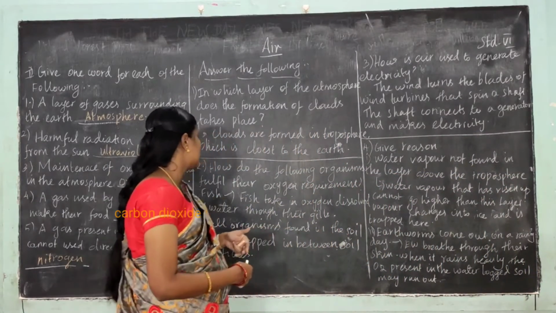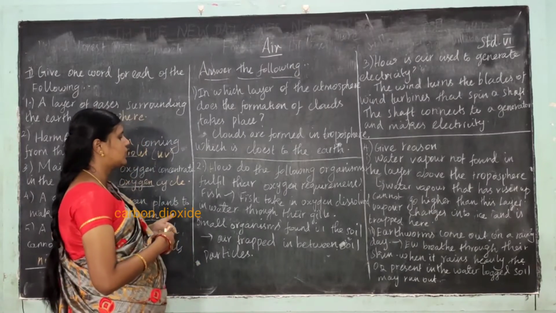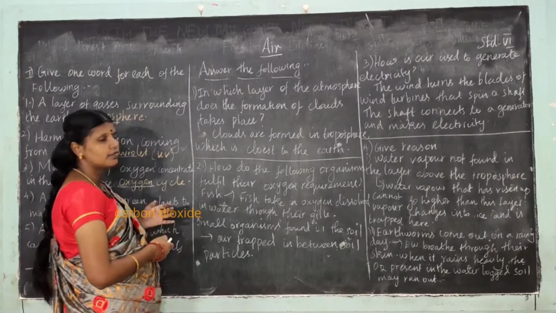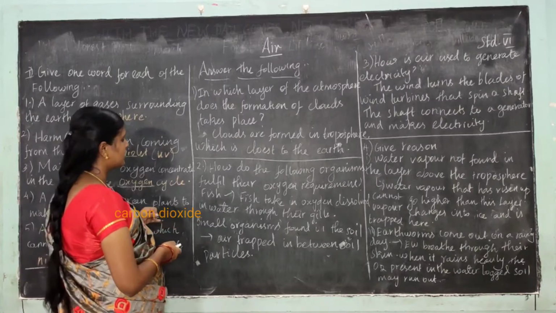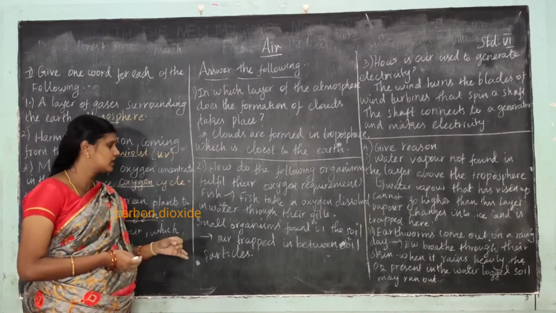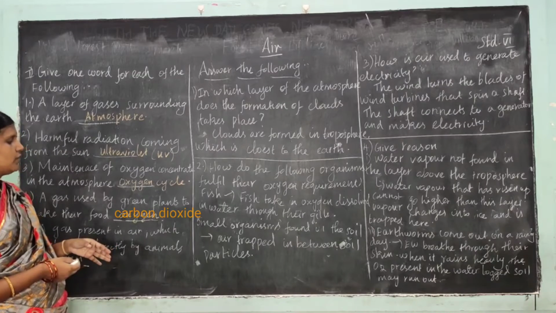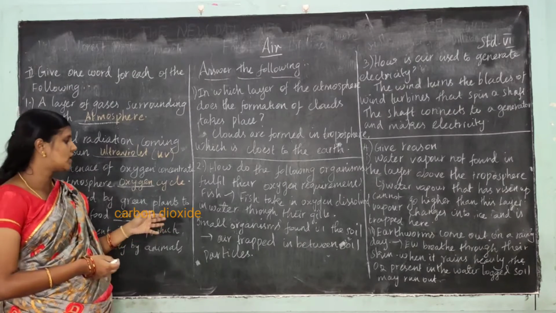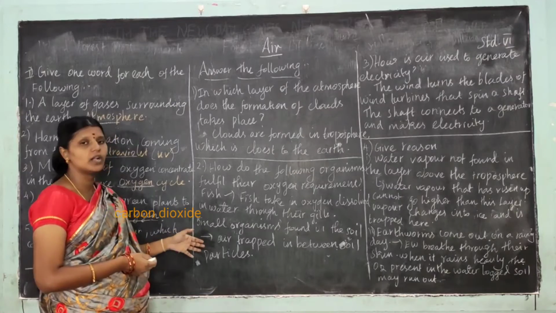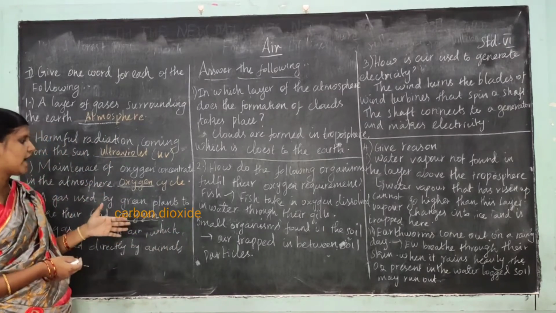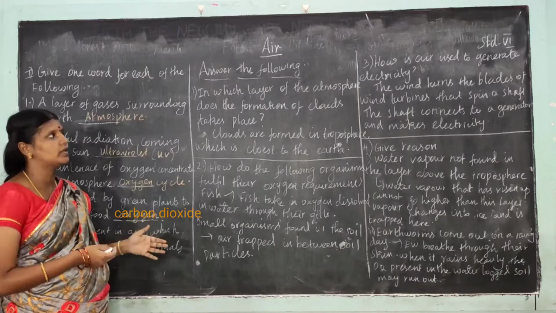How do the following organisms fulfill their oxygen requirement? Fish take in the oxygen dissolved in water through their gills, and small organisms found in the soil use the air trapped in between the soil particles.